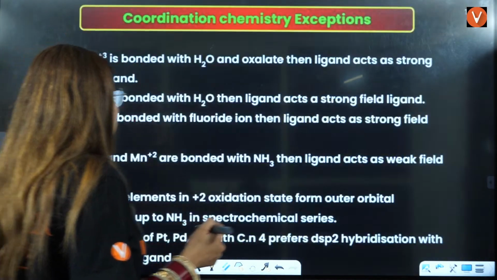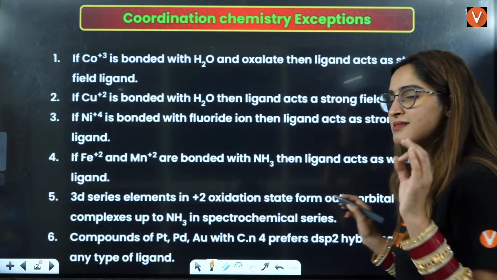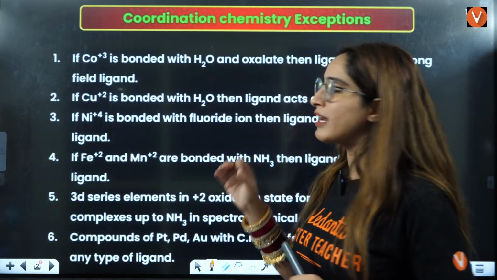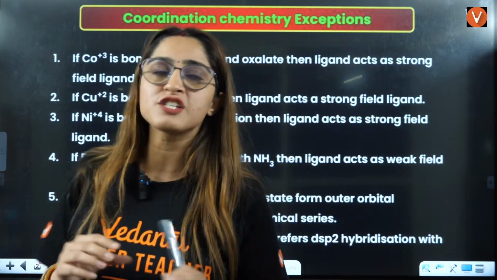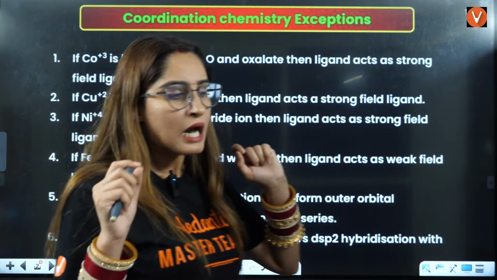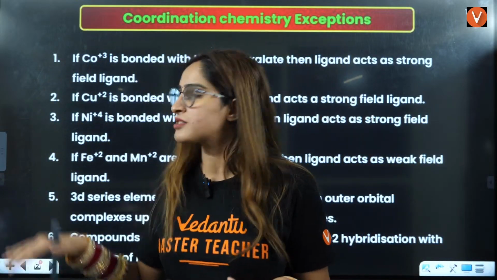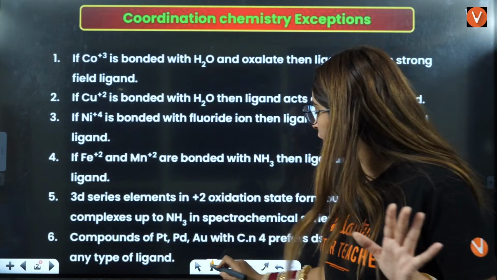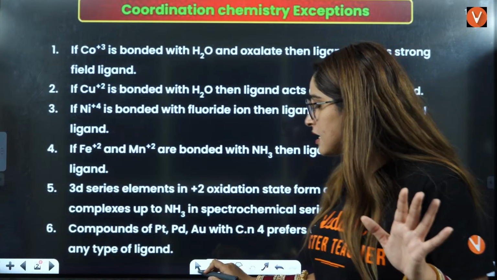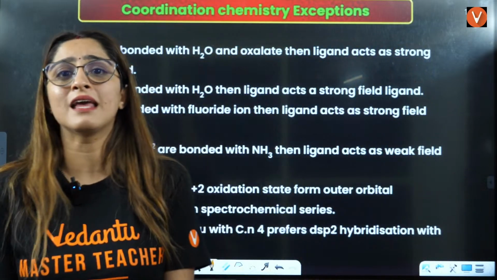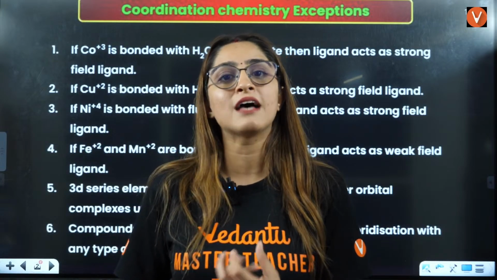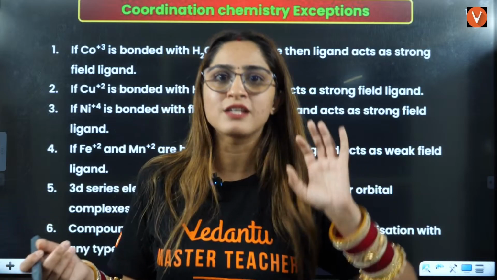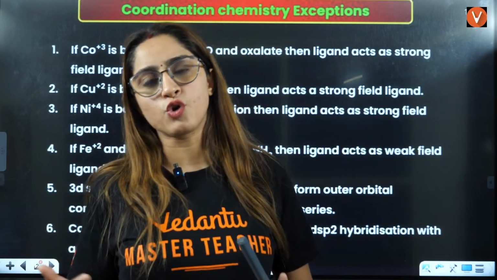Now let us start without wasting any time, because this is going to be a very quick recap session. First is your coordination chemistry. In coordination chemistry exceptions, you don't have too many, just a single chart will be beneficial. In this single chart, we are going to study the exceptions in VBT. Sometimes oxalato behaves as a strong field ligand, sometimes ammonia behaves differently. Why that is so is not important, but when it is so, that is important for you.